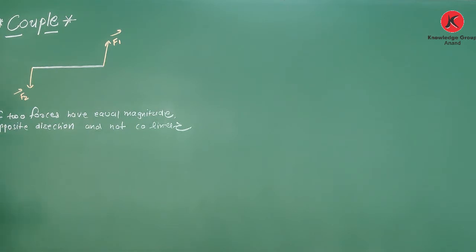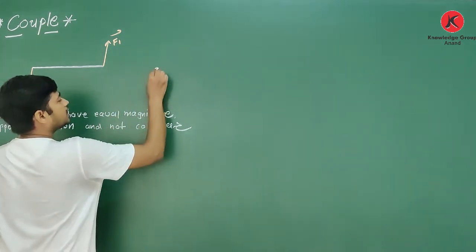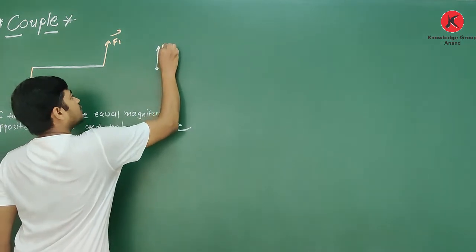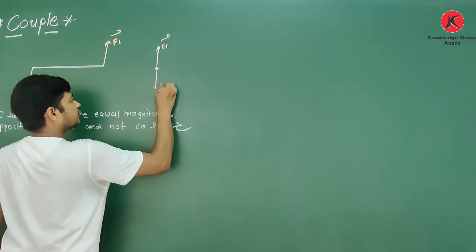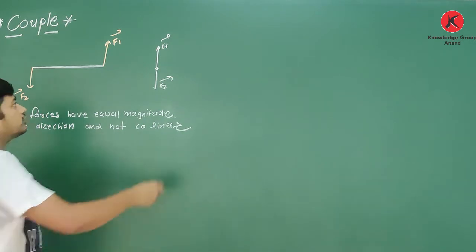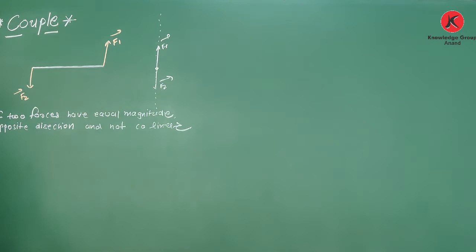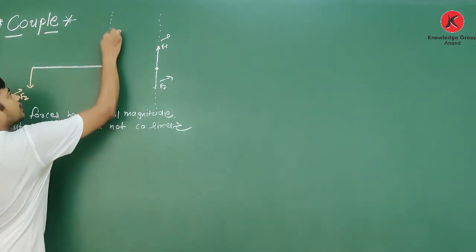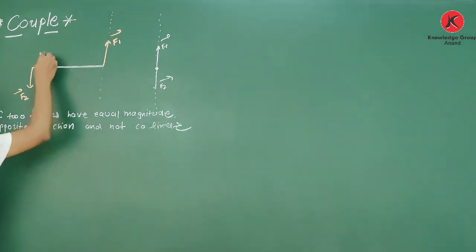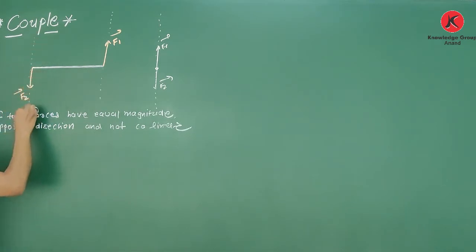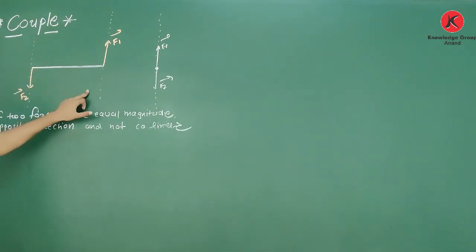See, what is the meaning of not co-linear? F1 and F2 are in opposite directions. From the figure it is clear. They are of equal magnitude, we have assumed. But what is the meaning of not co-linear? If it is one particle, with force F1 acting in this direction and F2 acting in this direction, they are collinear because their line of action is common. But see, in this case, here is the line of action of F1 and here is the line of action of F2. They are not the same and they are not intersecting.